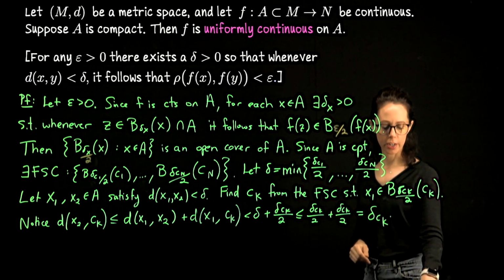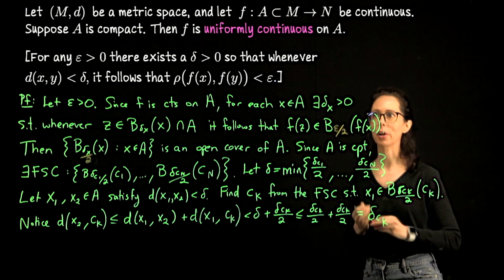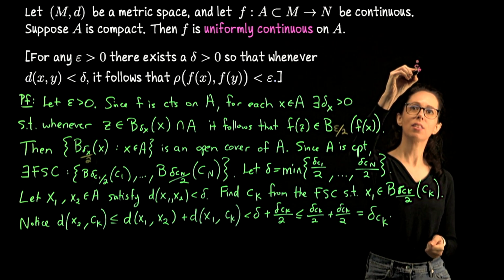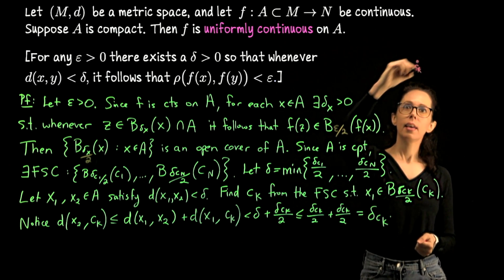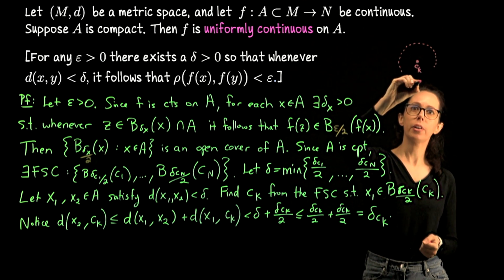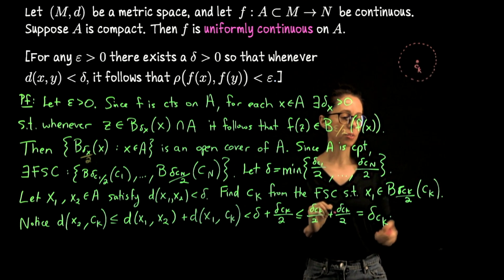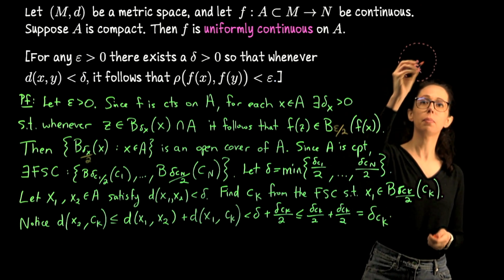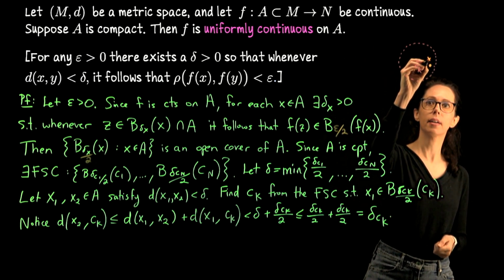Let me sketch a picture. Let's say that this is ck. I'll start with that perspective. This neighborhood around ck has radius delta ck divided by 2, and that's where x1 is. So let's say x1 is here.